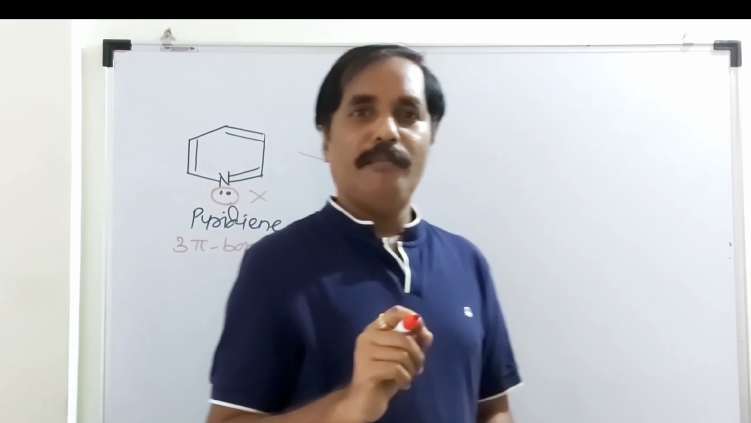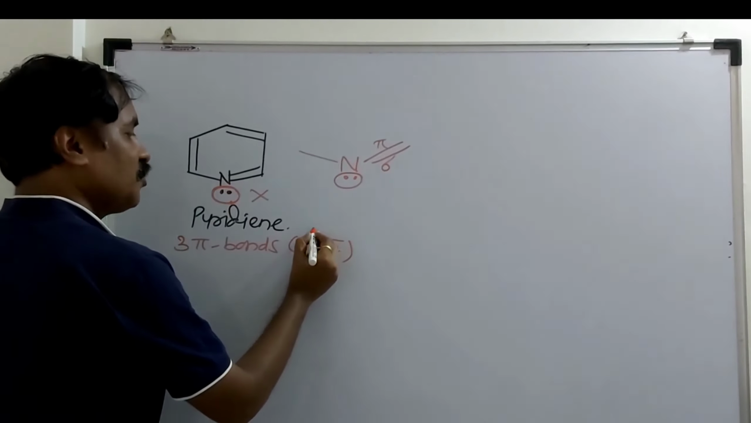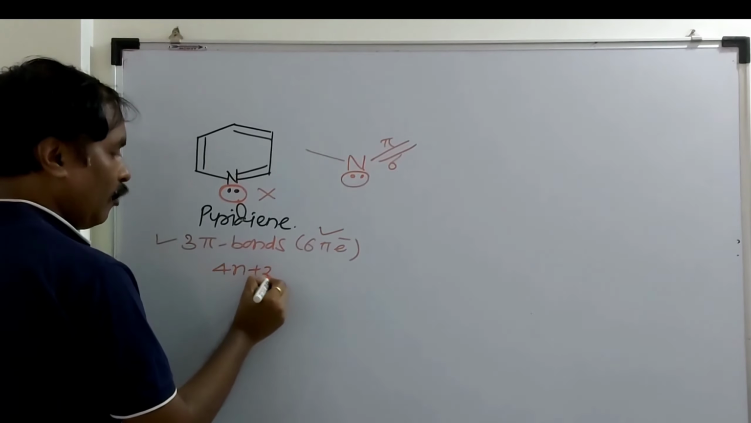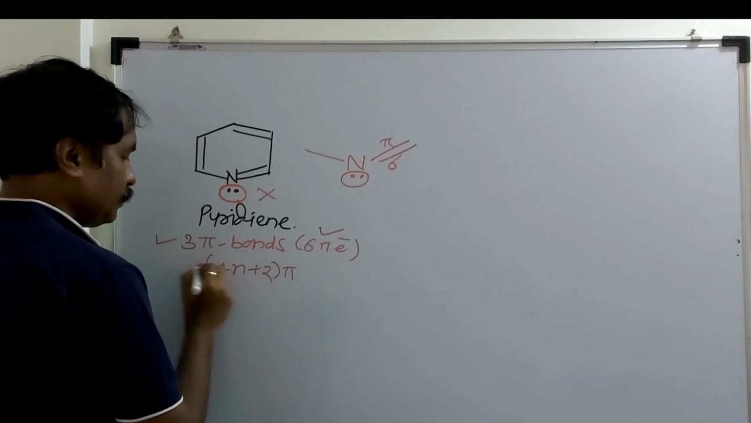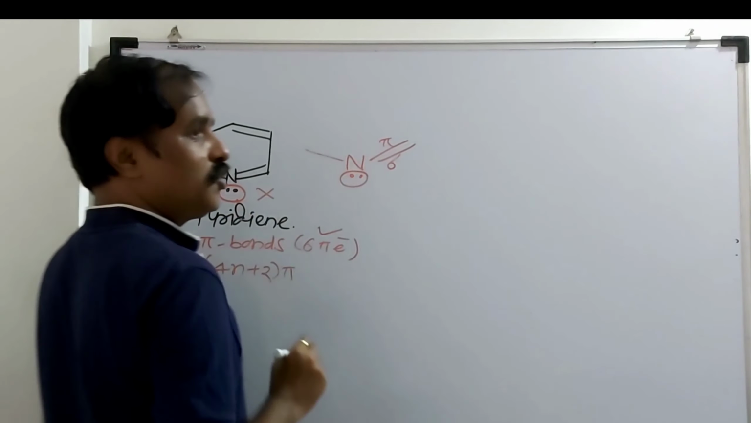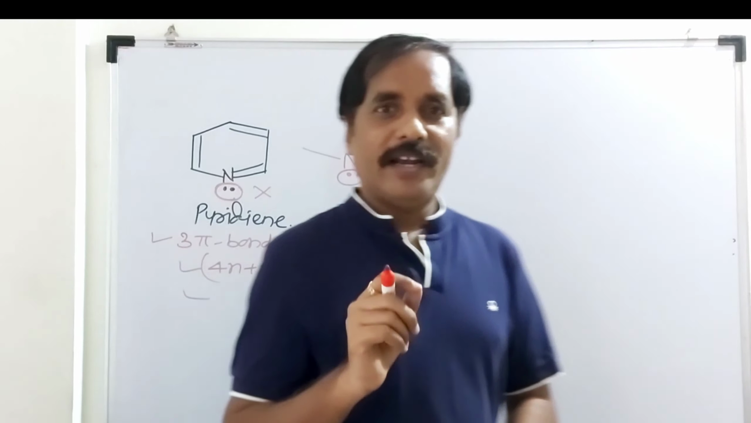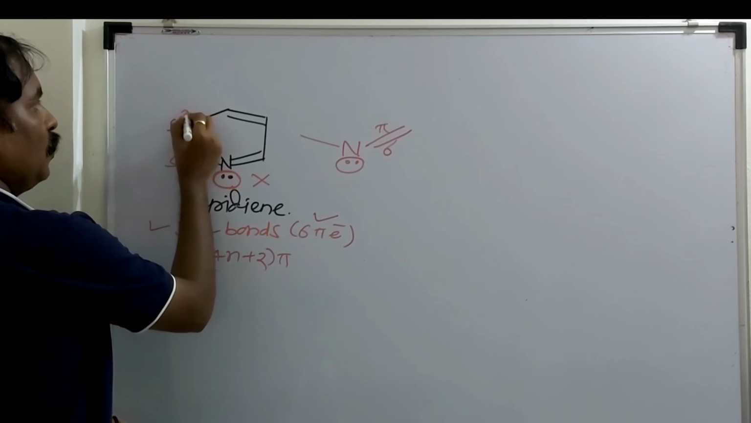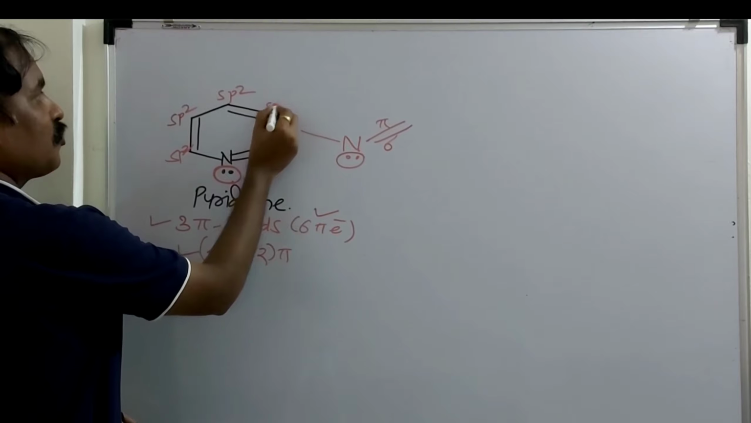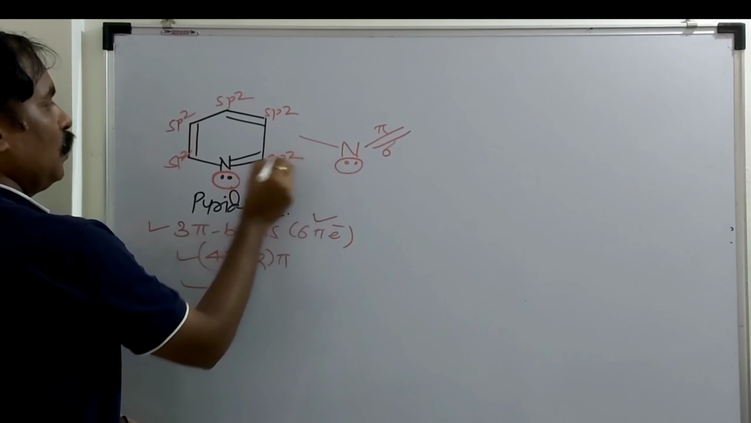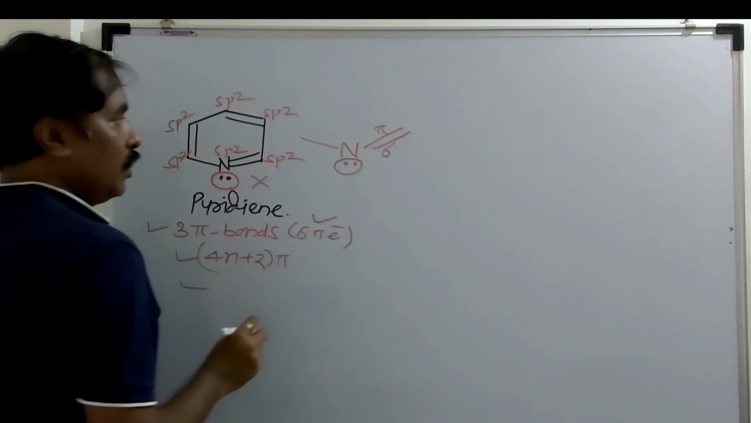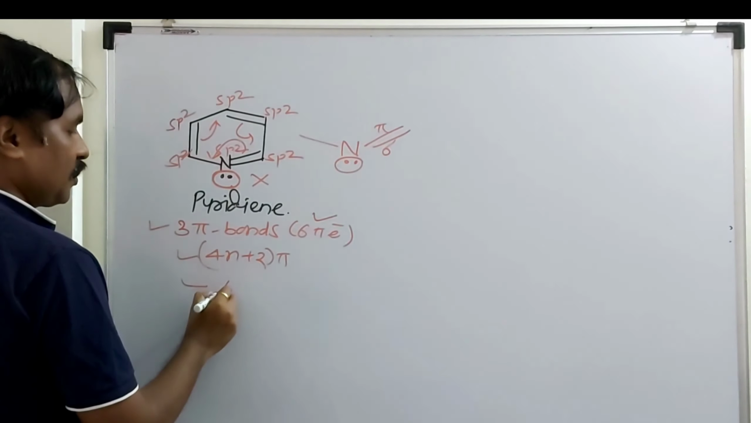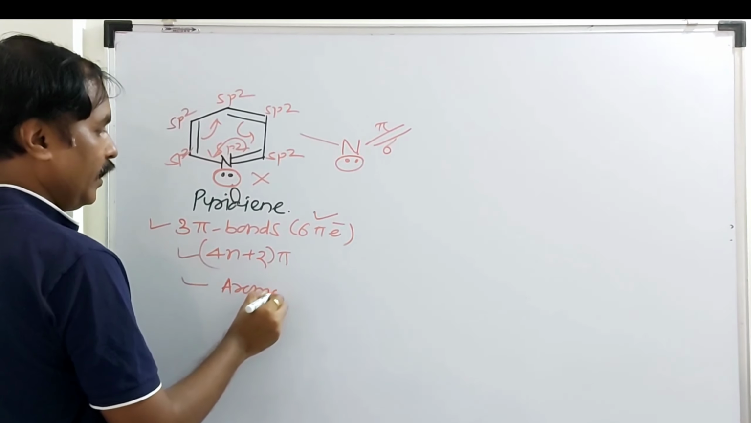So the total number of pi electrons is 6, and it obeys Hückel's rule, 4n plus 2 pi electrons. This compound is planar. All carbon atoms and nitrogen are in the same plane. Here the hybridization is sp2, sp2, sp2, sp2, sp2, here also sp2, and there is complete resonance. So this compound is aromatic, that is, pyridine is aromatic.